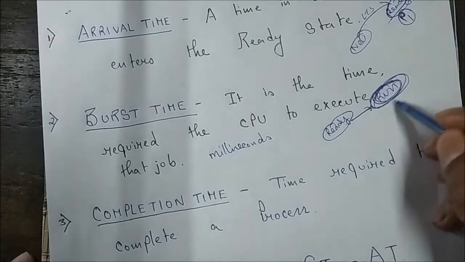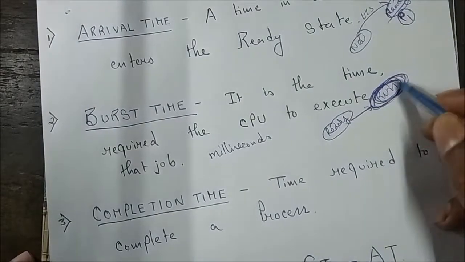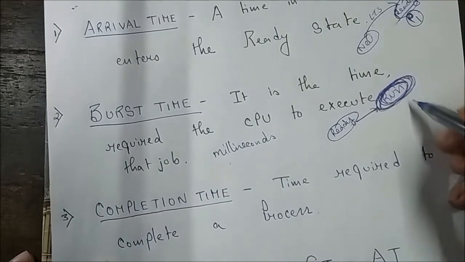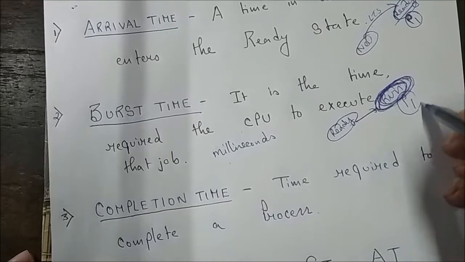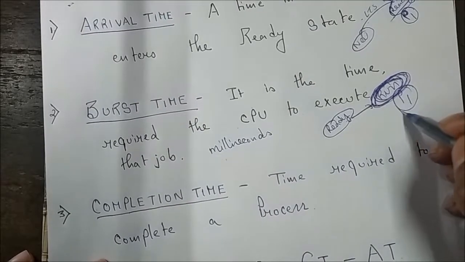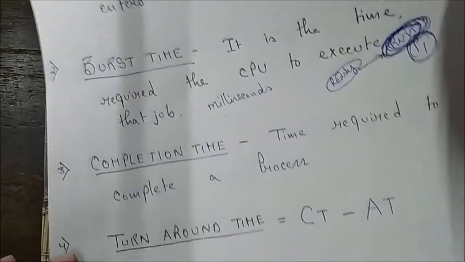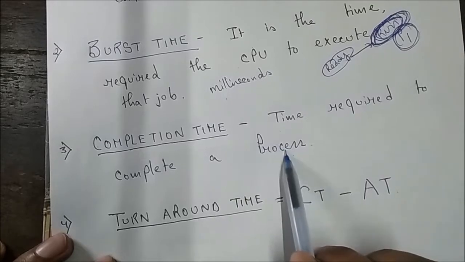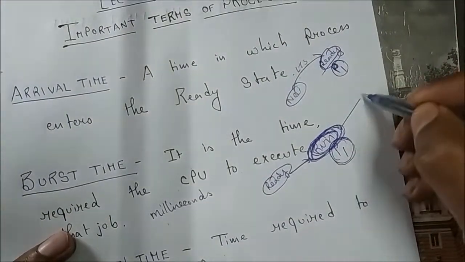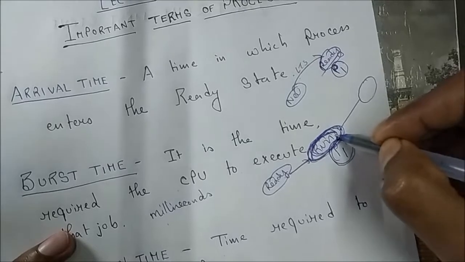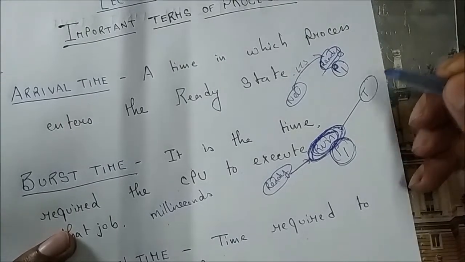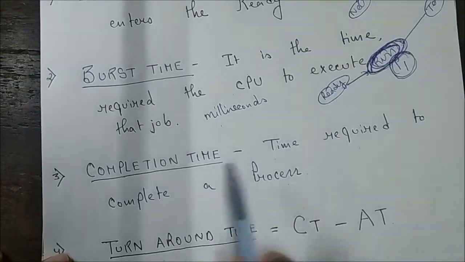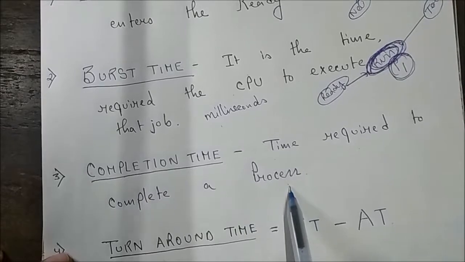In the run state, it spans the burst time. In the run state only the burst time is measured. So it is the time required by the CPU to execute that job. For the process P1, the burst time is measured in the run state. Then the completion time means the time required to complete a process. What does it mean? When a process moves from run to terminate and finishes execution, this is called the completion time.